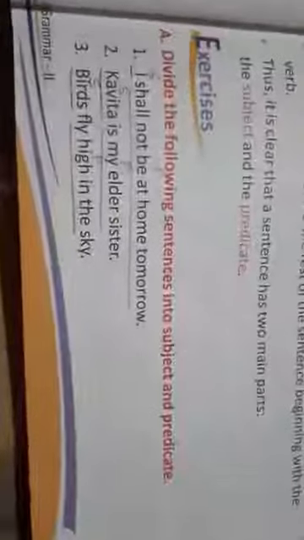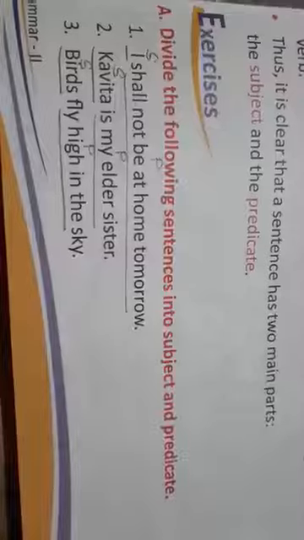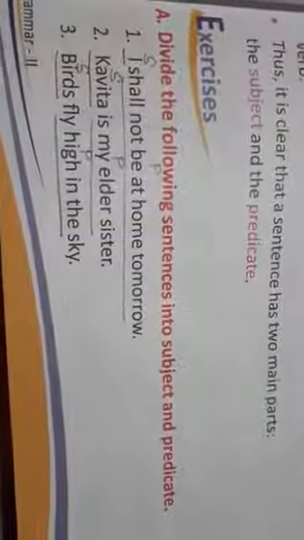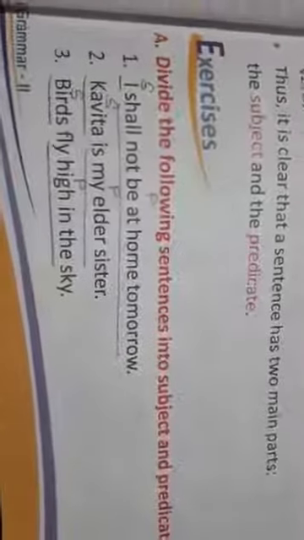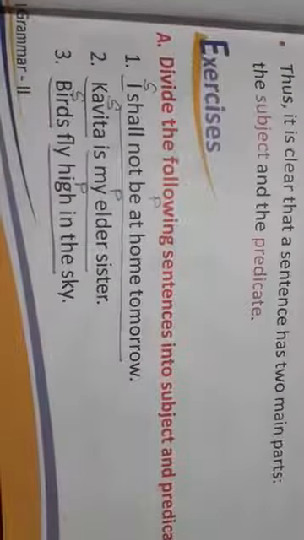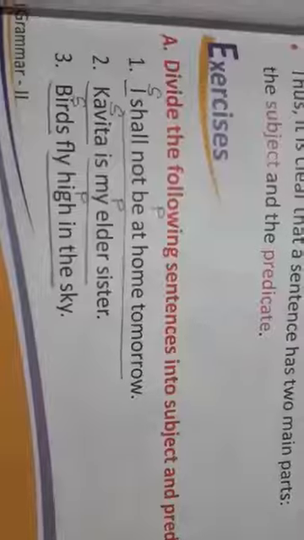So see, now what we have to do, we will do our exercise, okay? See, number A, divide the following sentences into subject and predicate. So we have to divide the sentence into subject and predicate. See, I have written here, I shall not be at home tomorrow. So I is the subject and shall not be at home tomorrow is the predicate, because shall is a helping verb. So from shall, the rest of the sentence is known as predicate.